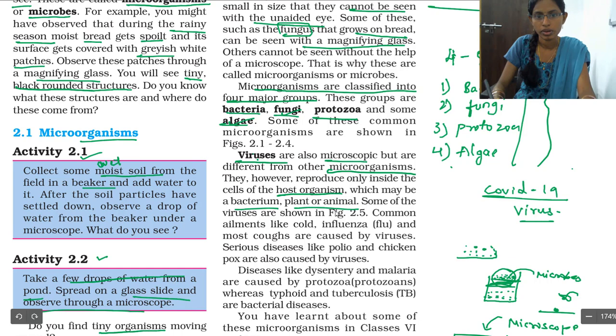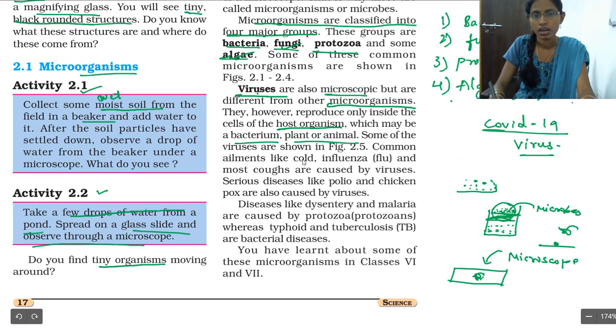Some of the diseases, like cold, influenza and coughs, are all caused by viruses only. Polio and chickenpox are also caused by viruses.